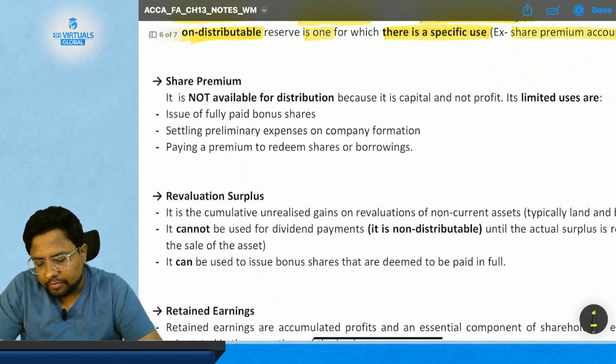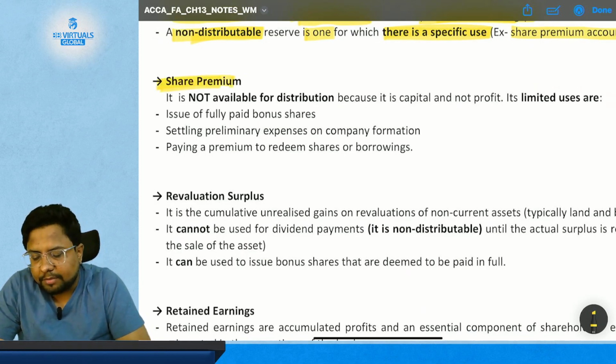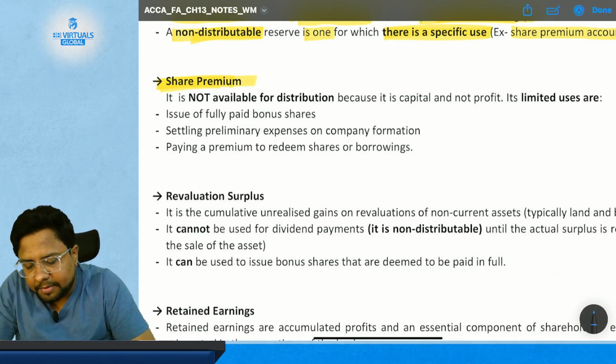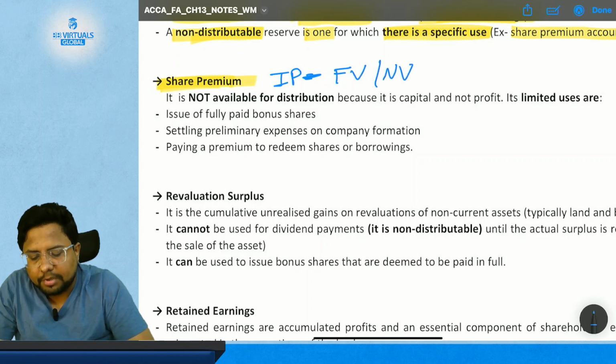Now first we come to the share premium. So what is share premium? Share premium is the difference between the issue price and the face value, or the nominal value.